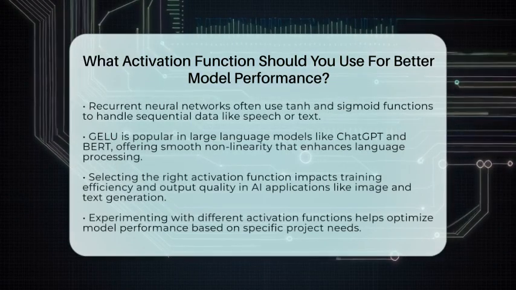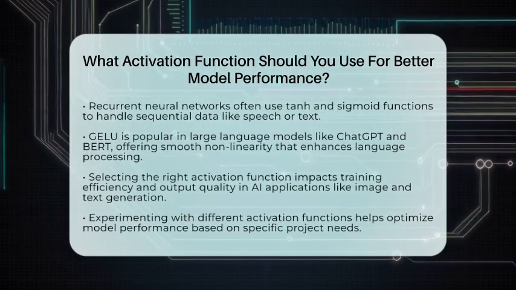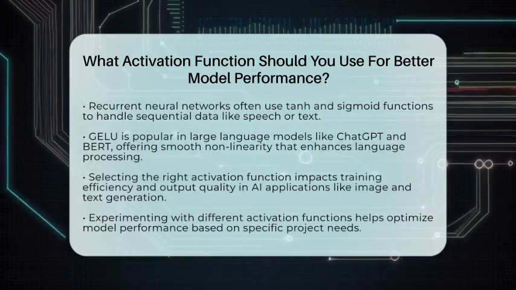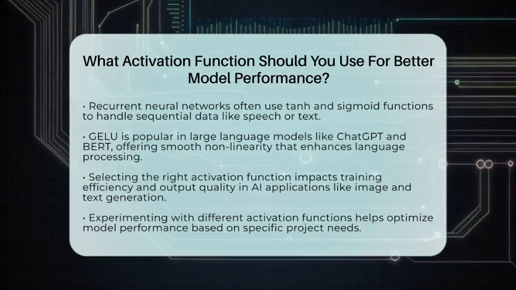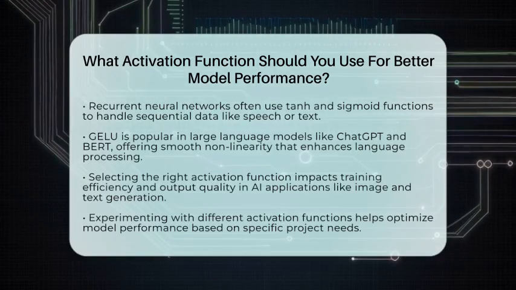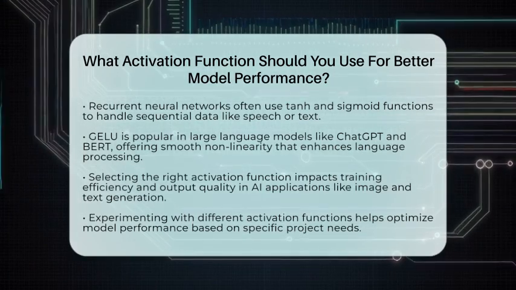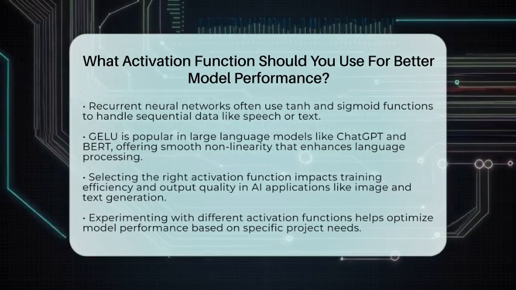In practical AI applications like ChatGPT, DALL-E, or Midjourney, choosing the right activation function can make a big difference. It influences how efficiently the model trains and how well it generates accurate text or images. Many AI tools and plugins optimize model performance by selecting activation functions suited to their specific architecture and task.